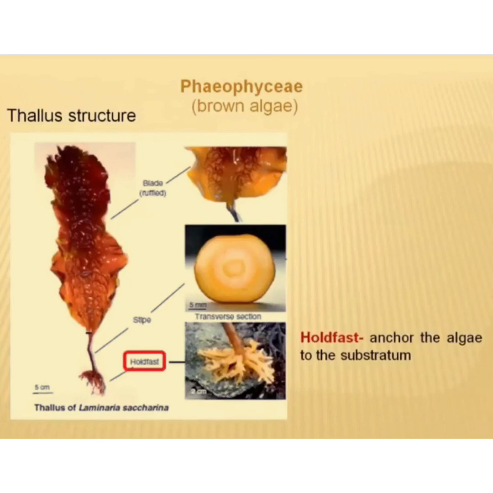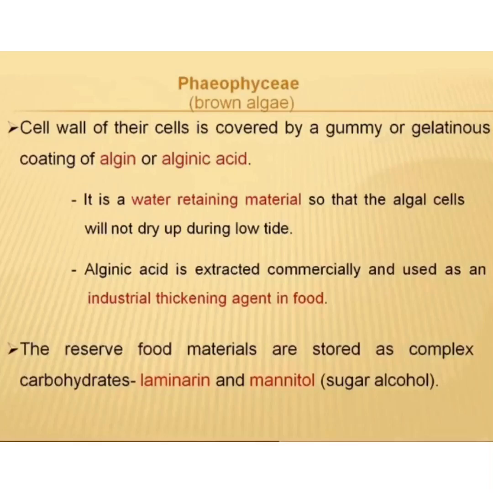So the thallus of Laminaria saccharina is shown in the figure. The cell wall is covered by a gummy or gelatinous coating of algin or alginic acid. It is a water-retaining material so that the algal cells will not dry up during low tides. Alginic acid is extracted commercially and used as an industrial thickening agent in food also.